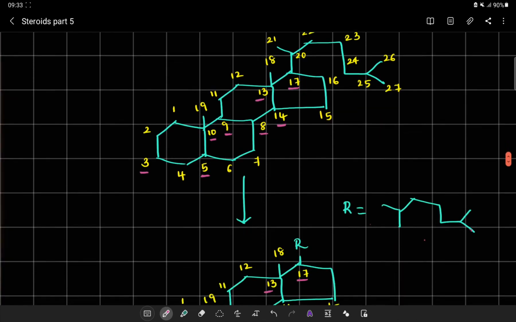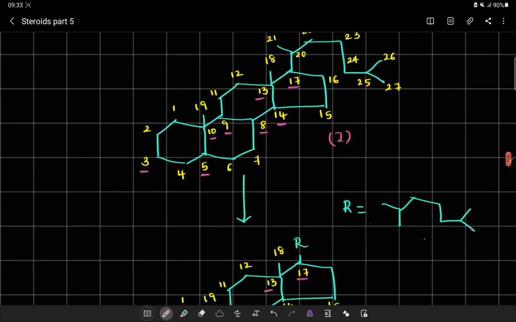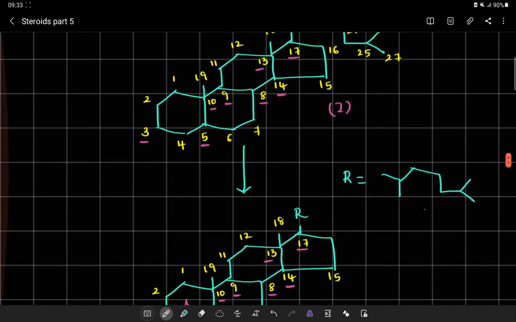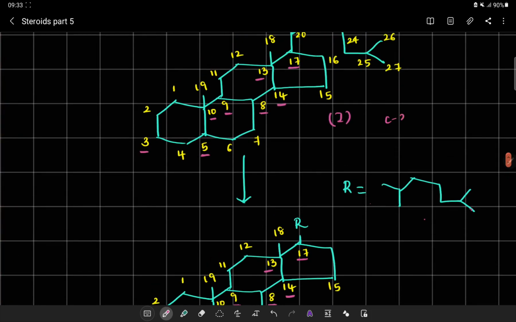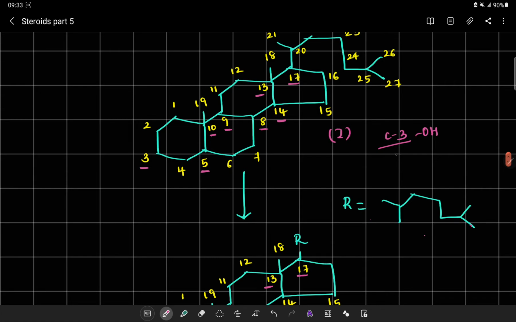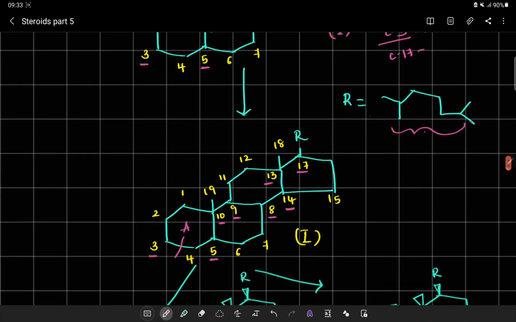Now let us consider this cholesterol system itself. Let us give this as compound number 1. When I consider this cholesterol system in compound number 1, I am going to ignore C3. That is, I am not going to consider the OH. And I am also going to ignore the system at C17. Instead of this long chain system, we are just going to give it as R. Now R is nothing but the side chain system.